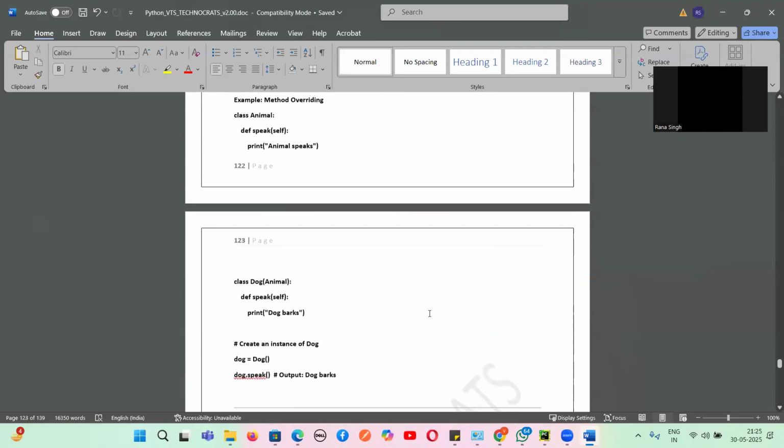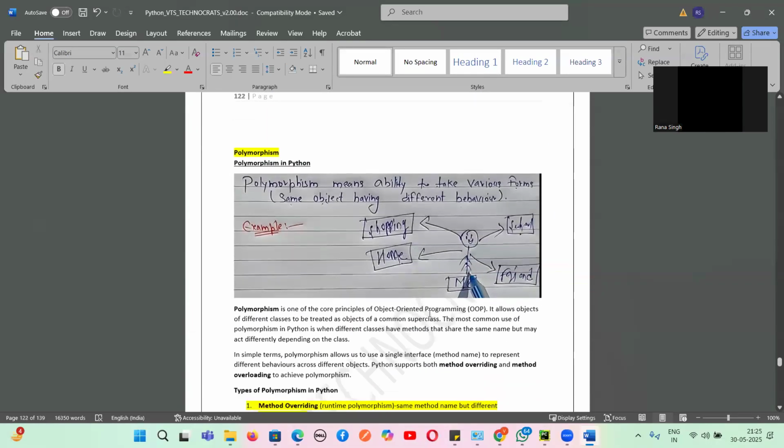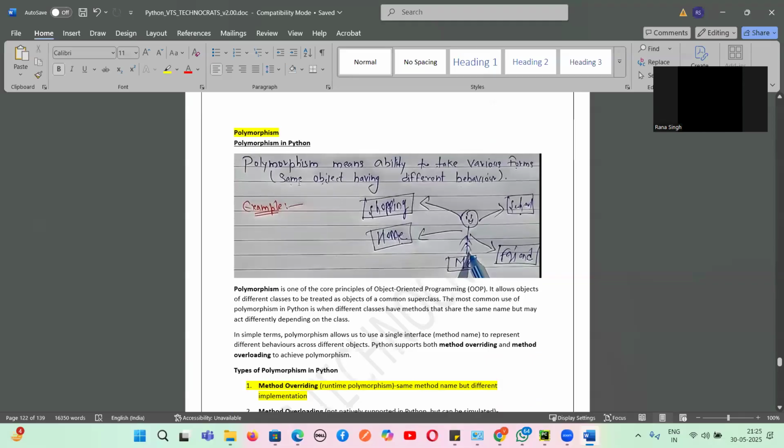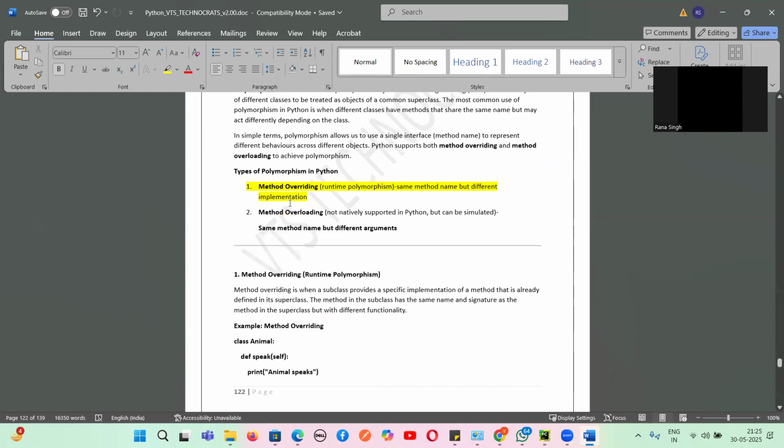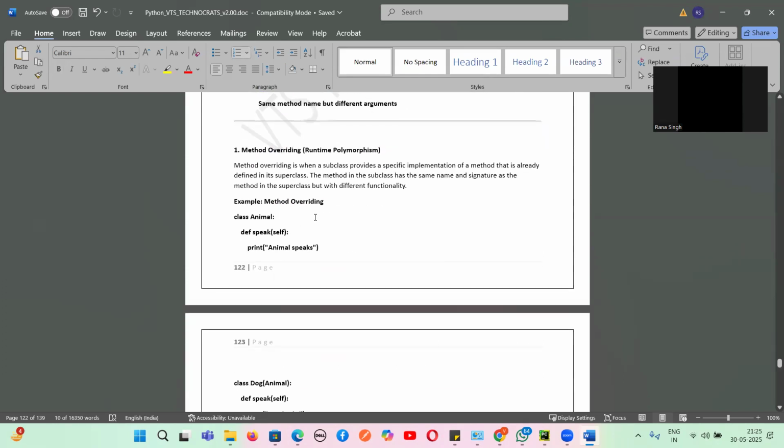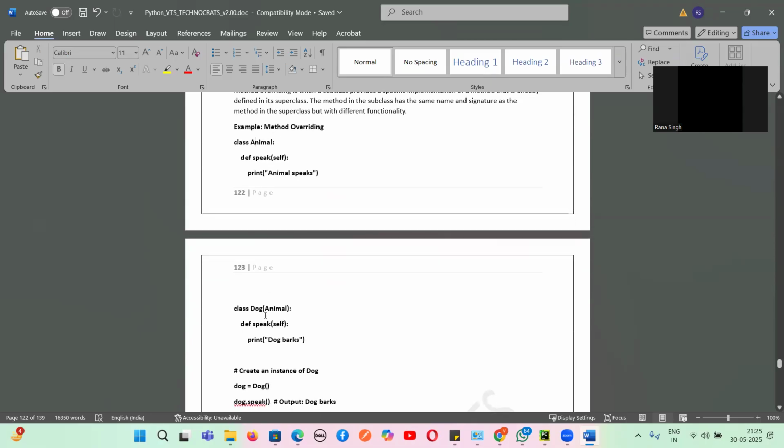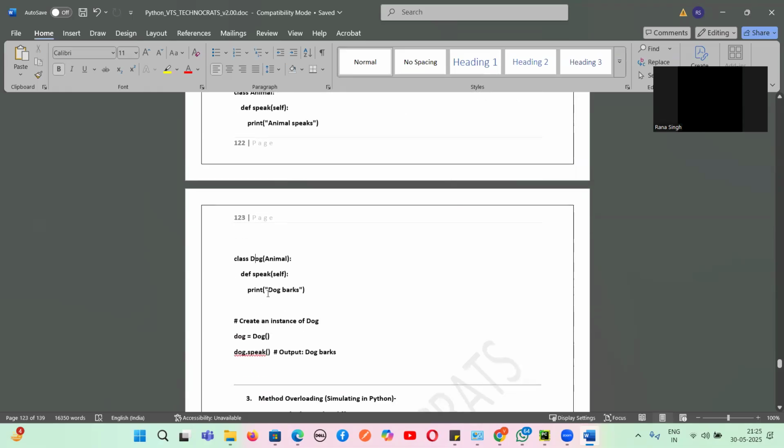Someone asks you what is polymorphism? So the first thing you have to tell is, polymorphism means the ability to take different forms. So the same object will have different behaviors. It is achievable in Python through method overriding. Same method name, different implementation. Using inheritance, we are inheriting the child from the parent. The same method name was there, but different implementation. We created an object of the child and we got a different output.